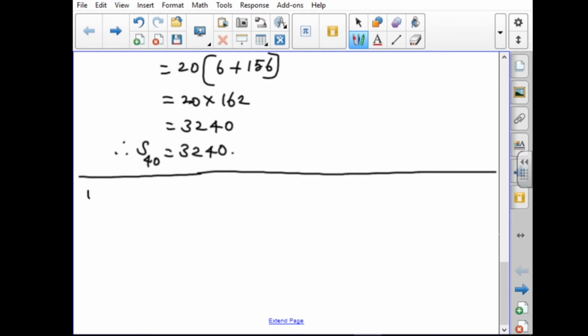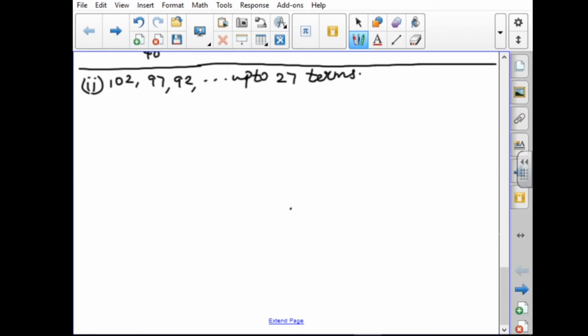The second subdivision: 102, 97, 92, up to 27 terms. The same method applies here also.